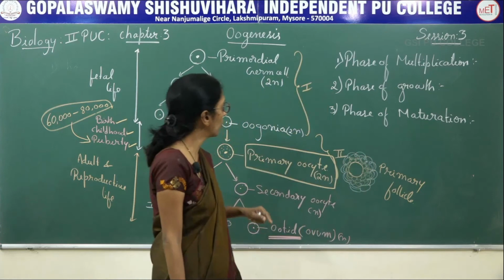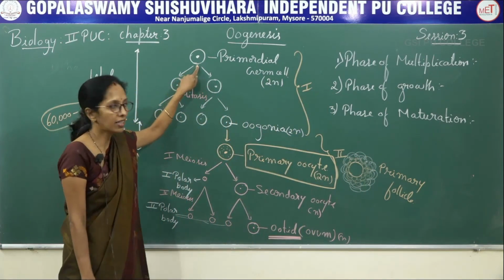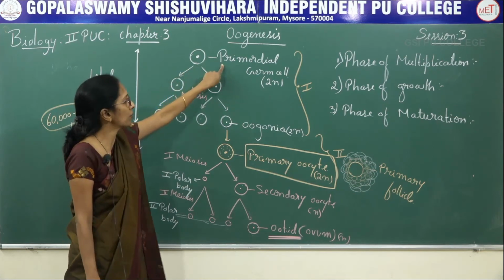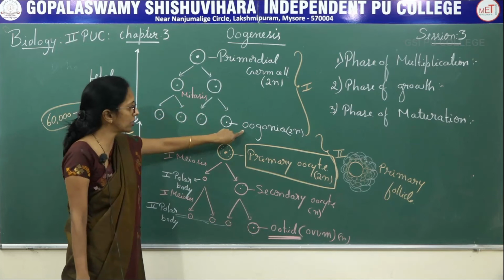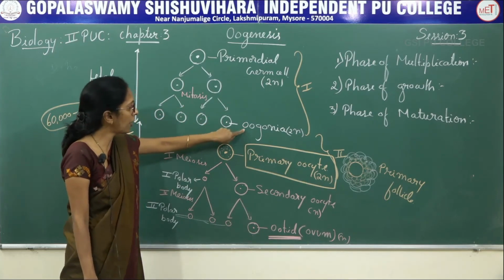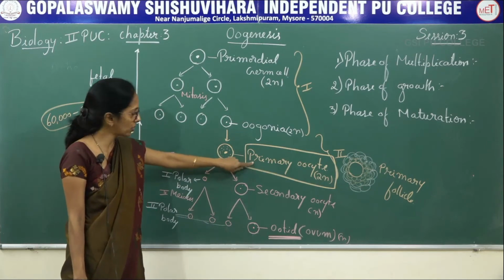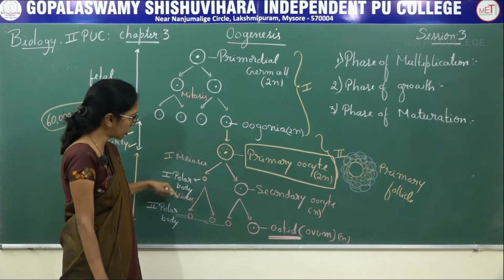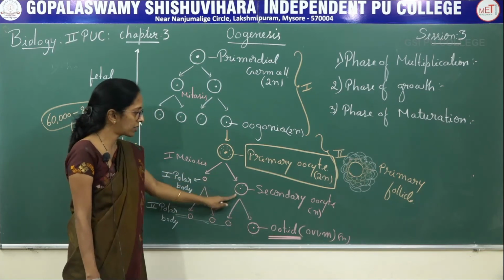It includes 3 stages. In the phase of multiplication inside the ovary, the primordial germ cell undergoes repeated mitotic division to form oogonia. Oogonia increase in size to form the primary oocyte. The primary oocyte undergoes first meiotic division to form unequal haploid cells.